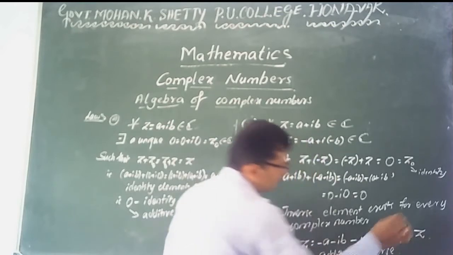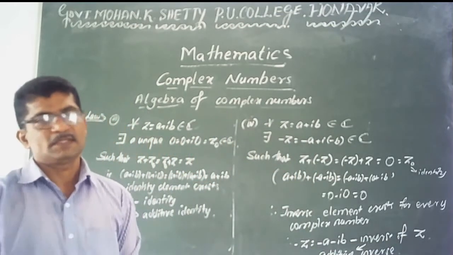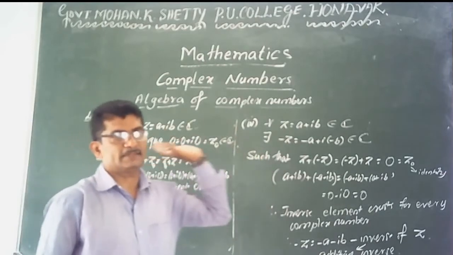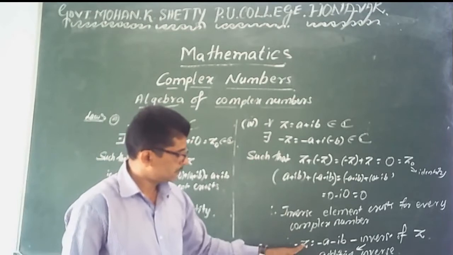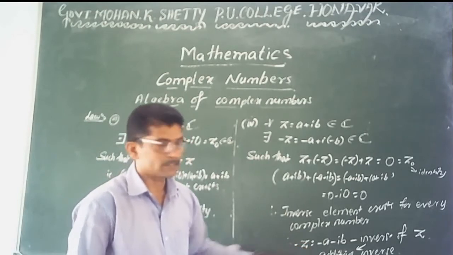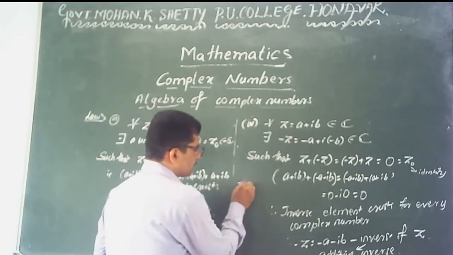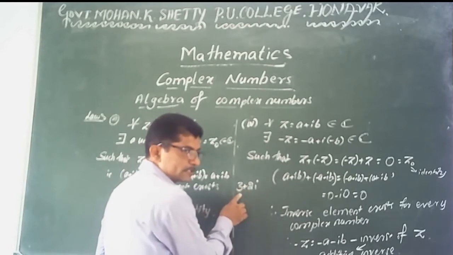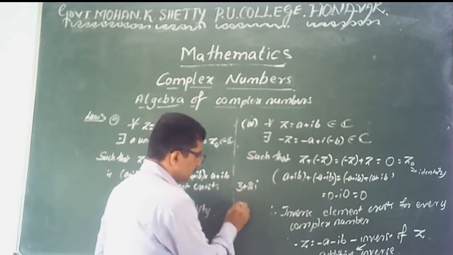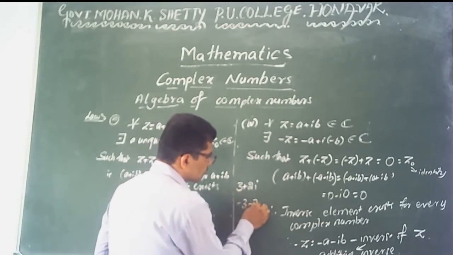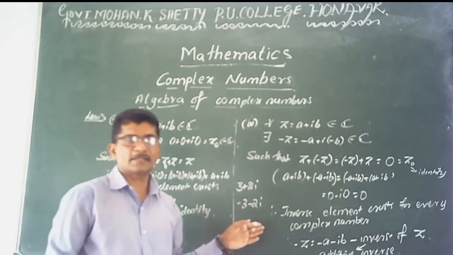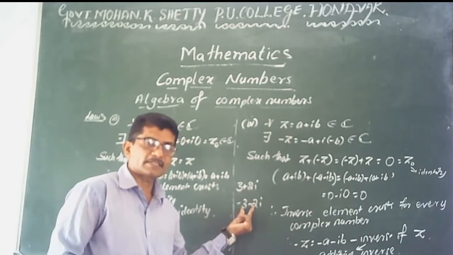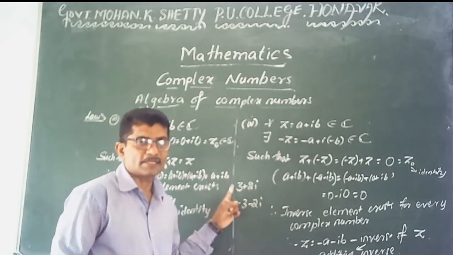This one is called the additive inverse. ಇದನ್ನು ಇನ್ವರ್ಸ್ ಲಾ ಅಂತ ಹೇಳ್ತೀವಿ. ಆಲ್ರೆಡಿ ಎಕ್ಸ್ಪ್ಲೇನ್ ಮಾಡಿದ್ದೀನಿ. ಬಟ್ ಅಡಿಟಿವ್ ಇನ್ವರ್ಸ್ ಮೀನ್ಸ್ minus z. For example, 3 plus 2i, what is the additive inverse of this number? Minus 3 minus 2i. Change the sign of both real and imaginary parts, then you say that it is the additive inverse of a given complex number.